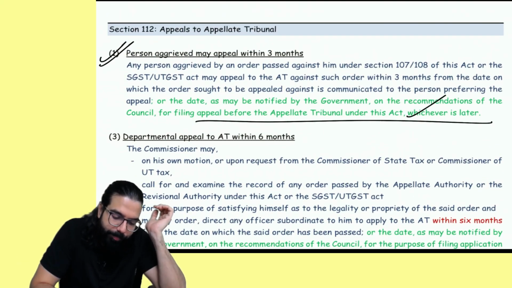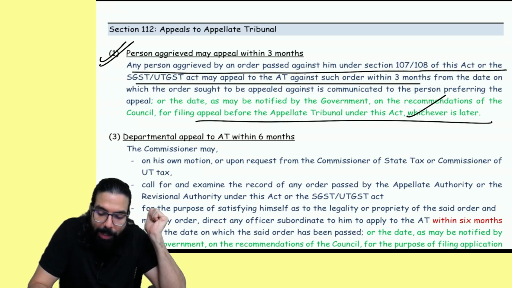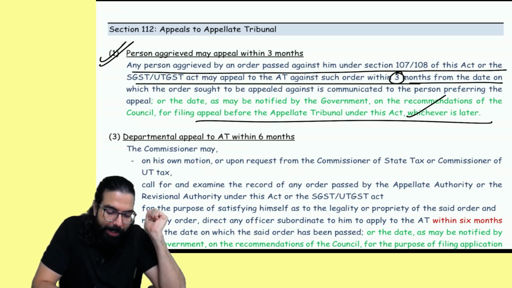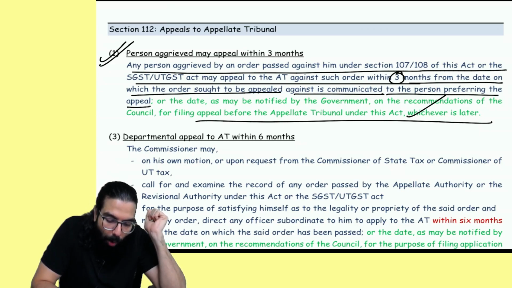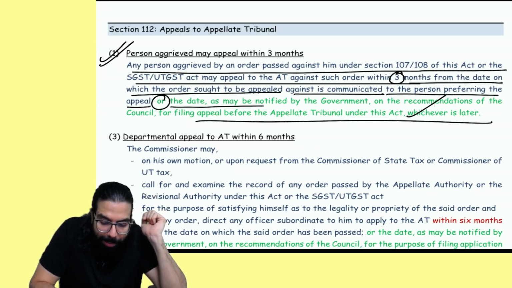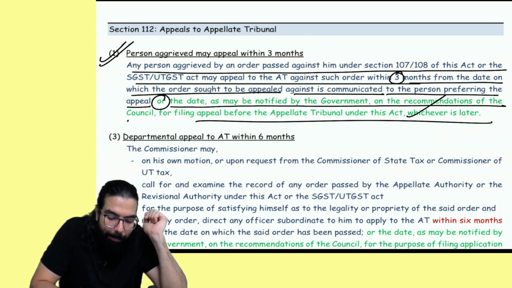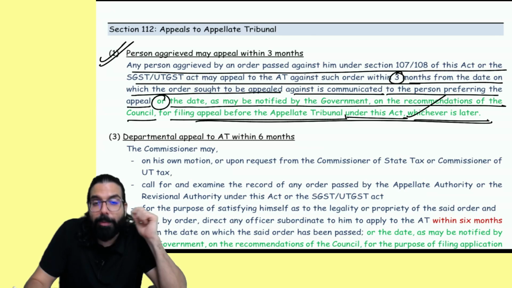See what they are telling. Any person aggrieved by an order of the appellate authority or revisionary authority can file an appeal within 3 months from the date on which the order sought to be appealed against is communicated, or the date as may be notified by the government on recommendation of the council for filing an appeal to the appellate tribunal under this Act, whichever is later.